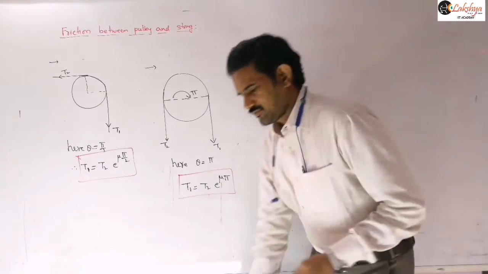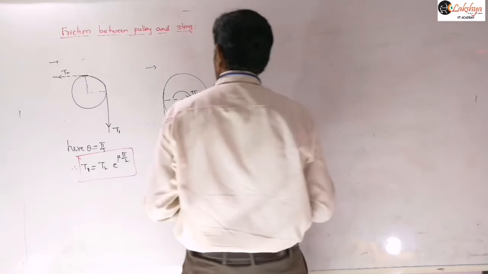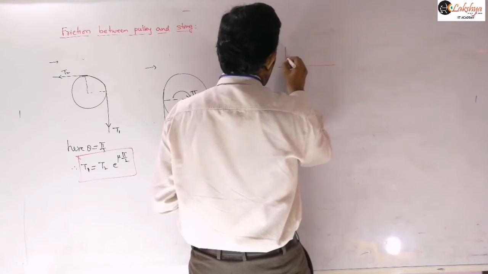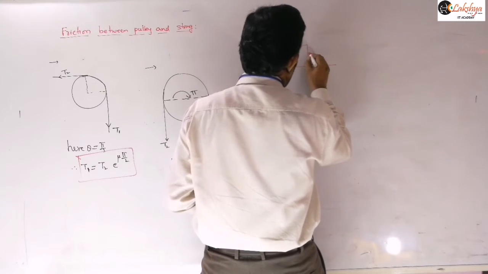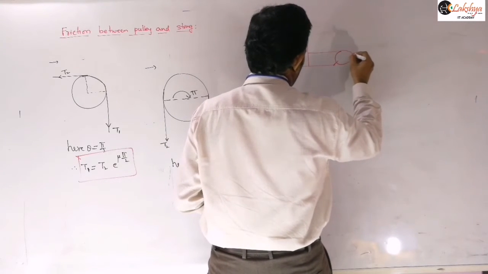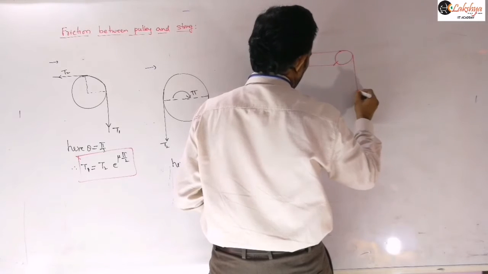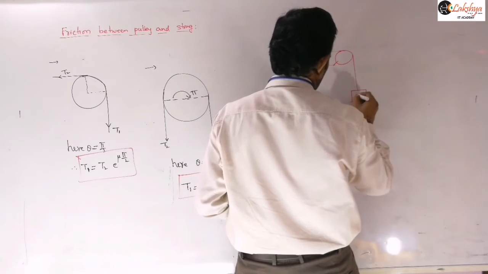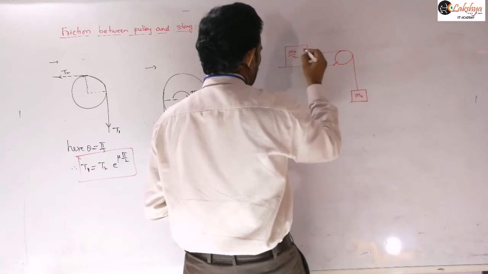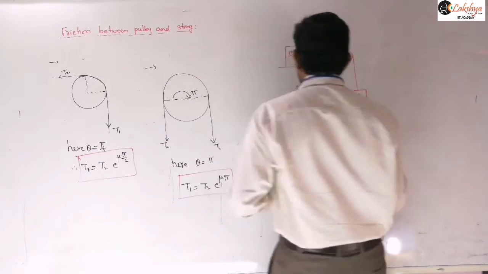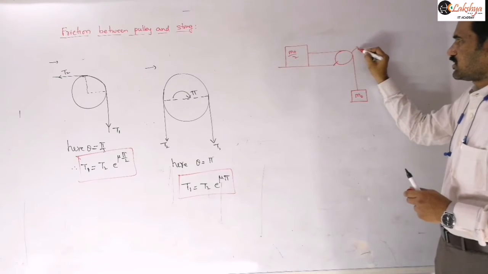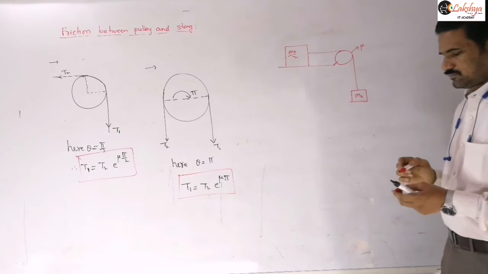So here I will give a simple question based on this. Let us see this question here. A block is kept on this table. This is m0 mass I am taking here and this will be m0 by 2, right? And here the friction will be there between this pulley and the string. So this friction I am taking as some mu.